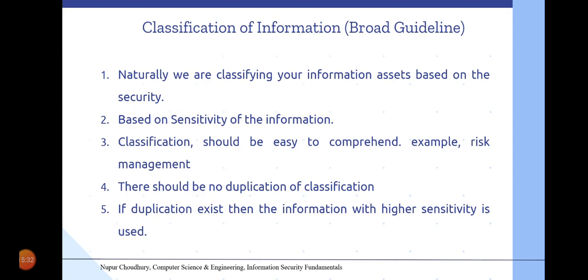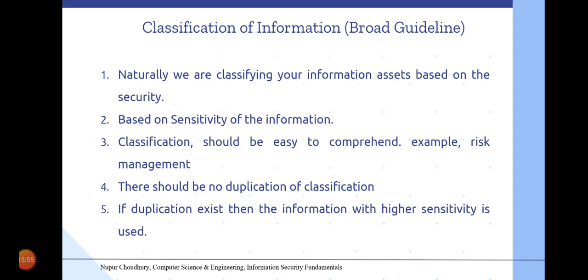So naturally, we are classifying our information assets based on security, because this is the information security discussion that is going on. So we will be classifying this information asset in terms of security.